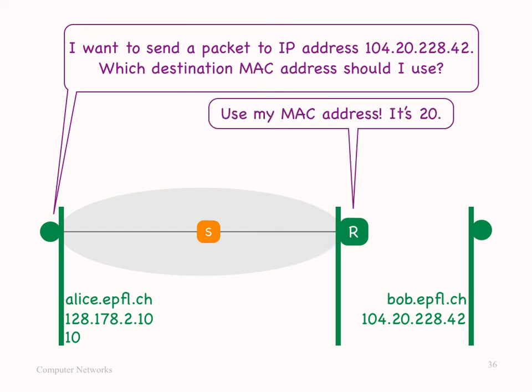When R receives the ARP request, it recognizes that the target IP address belongs to a foreign IP subnet, meaning that any packet addressed to that IP address will have to exit the local IP subnet through R. Hence, R sends an ARP response that states its own MAC address. In other words, router R responds to Alice, here, use my MAC address. Now, when Alice receives R's ARP response, she learns the correct destination MAC address to put in her packet, and she's finally ready to send her packet to Bob.